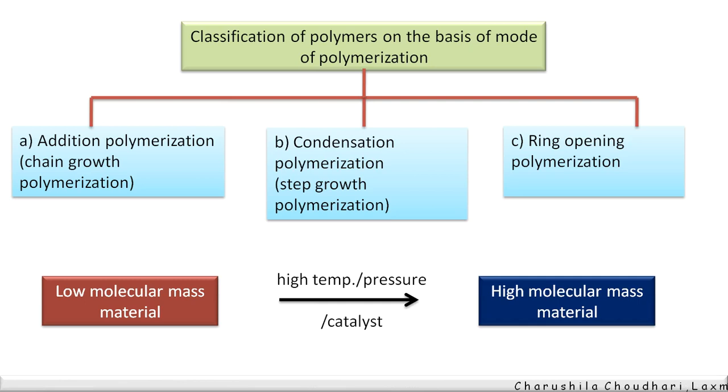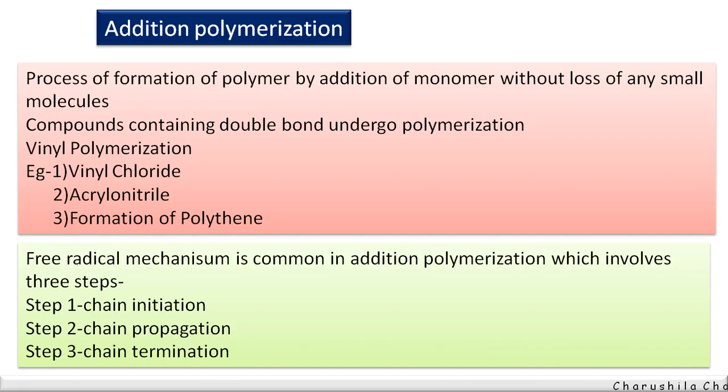Now first we see addition polymerization. In addition polymerization, the unsaturated monomeric molecules undergo repeated addition reaction, mainly in the presence of a catalyst: oxygen O2 or organic peroxide. Mainly the compounds which contain a double bond undergo this polymerization reaction. Vinyl polymerization is very commonly seen in addition polymerization. Vinyl chloride and acrylonitrile show addition polymerization.